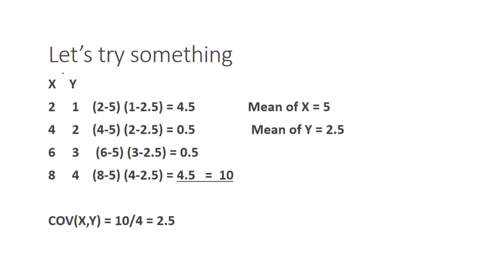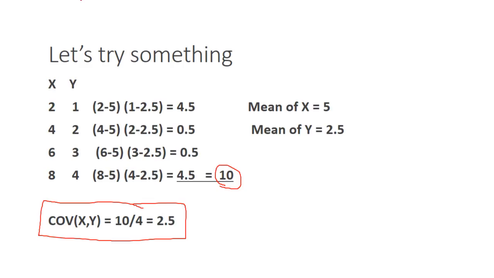Okay? So here it is all written out. 2 minus 5, 1 minus 2.5. So we're going to subtract the mean 5 from each of the x's, and 2.5 from the y's. Do the math. We get 4.5, 1.5, 0.5, 0.5, 1.5, 4.5. Notice they're all positive. They're all positive because we have a direct relationship. We add those up. We get 10. We take 10 divided by the fact there's 4 numbers. 10 divided by 4 is 2.5. That's the covariance. The covariance is positive. That means it's a direct relationship, but it's not telling us anything else.